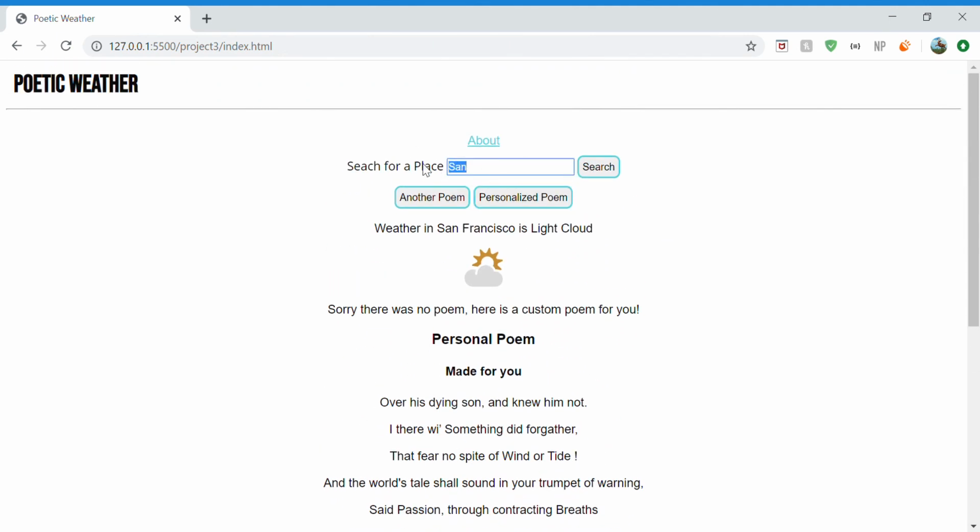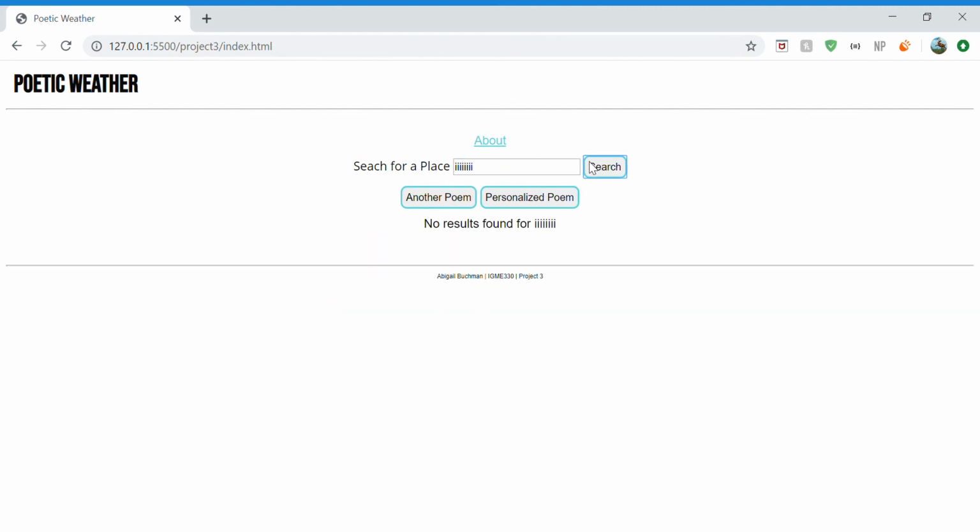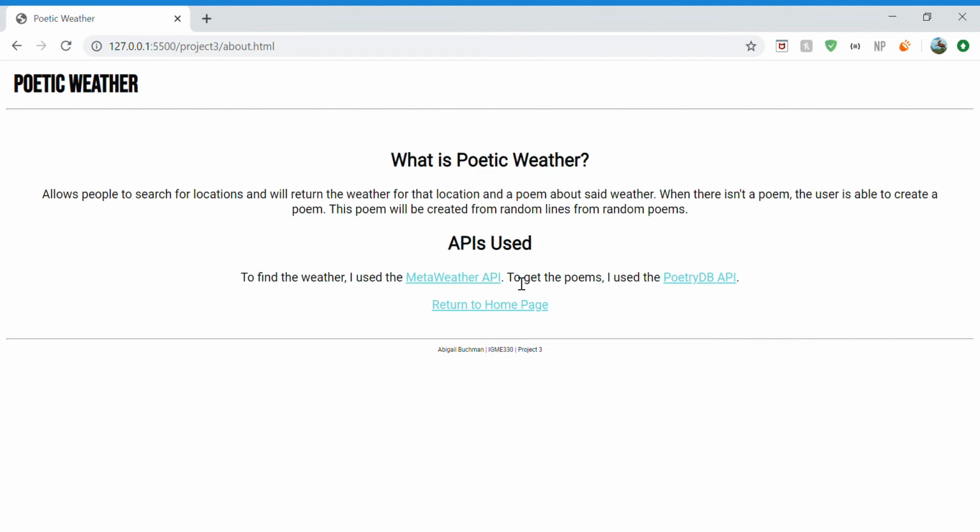Some other things: if you search something that doesn't exist, it will let you know that it doesn't exist. Not every location, sadly, has weather, so Rochester isn't in the database. The two APIs that I used were MetaWeather to get the location and weather data, and Poetry Database API to get the poems.